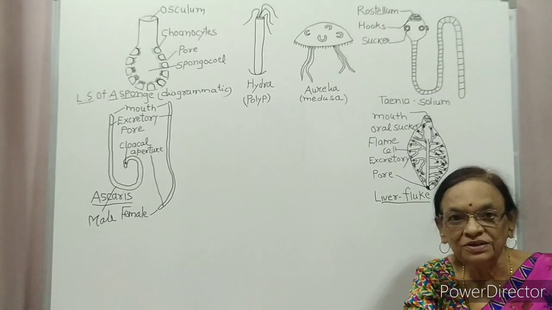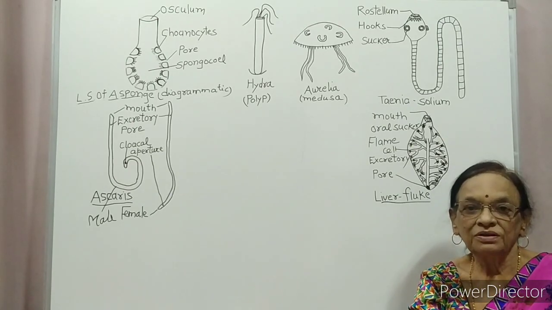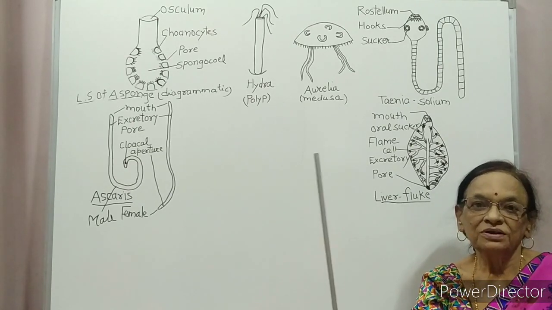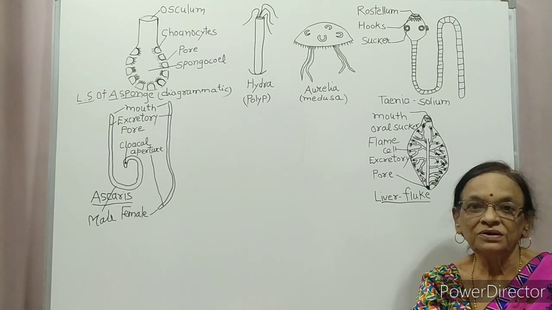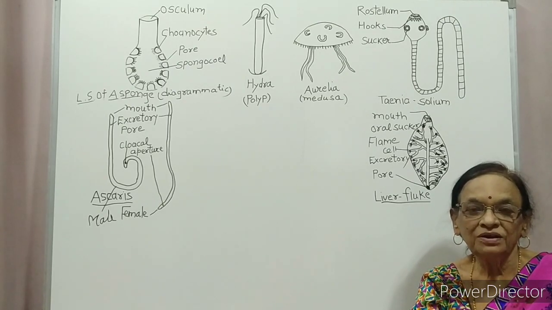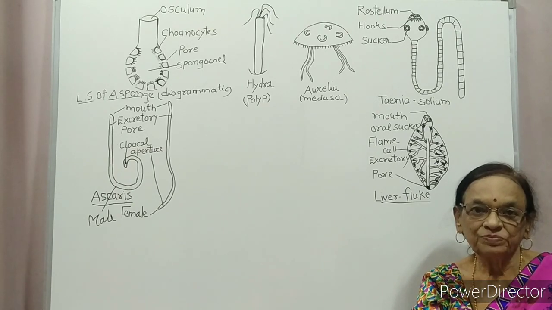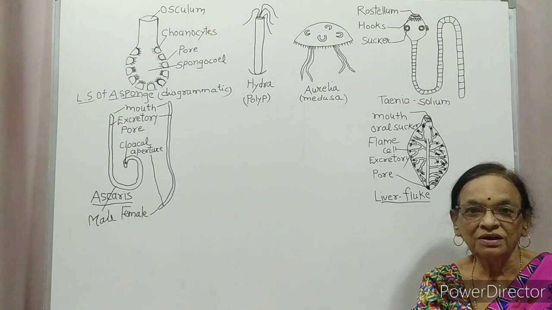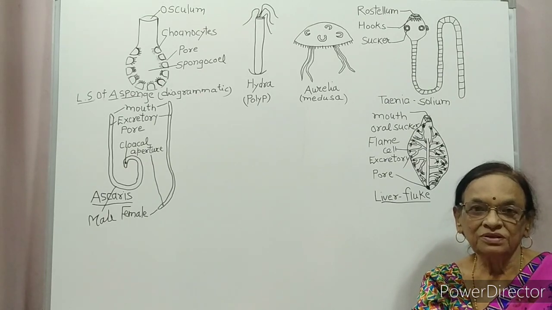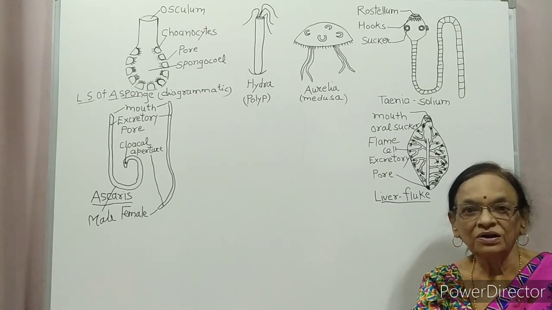Whenever you study this phylum, learn some points. First point is habitat. Where are they found? Sponges are marine. Then body organization. Body organization of sponges is cellular. Then they have a water transport or water canal system.